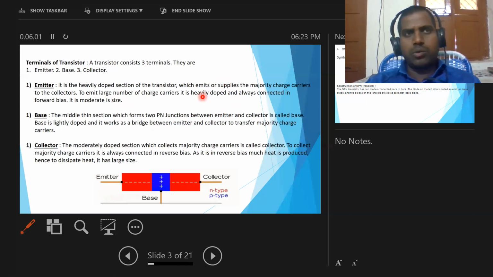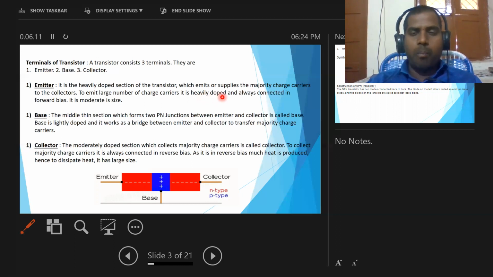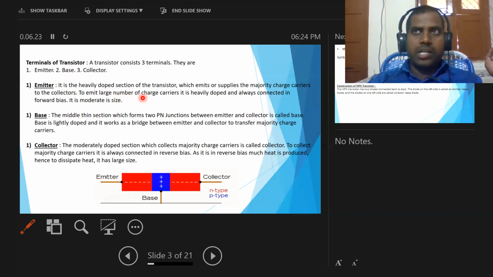Impurity means other group elements are added to the pure semiconductors, silicon or germanium. That process is known as doping. So the emitter is a heavily doped region because it emits a large number of charge carriers.